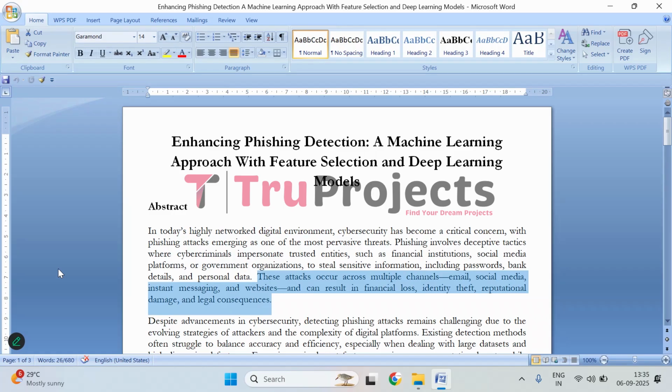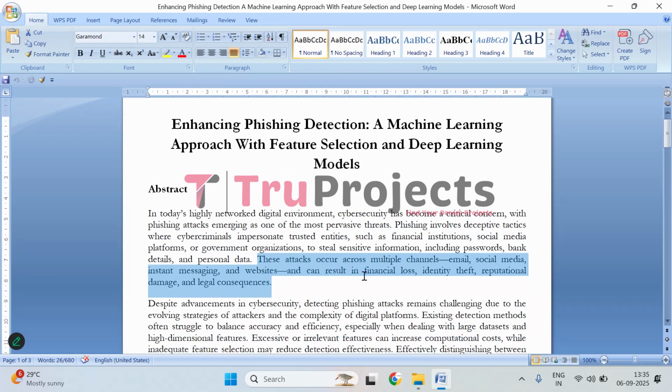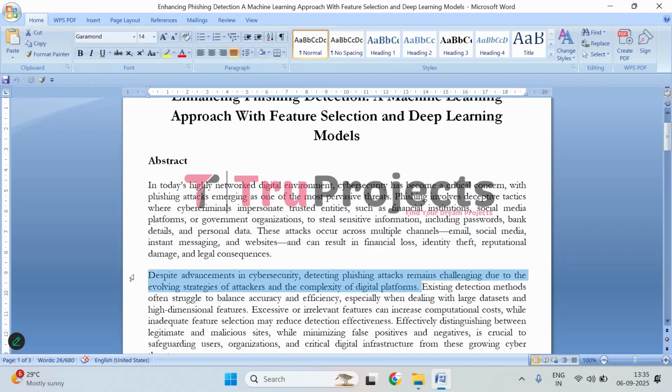So, phishing is a serious cybersecurity threat that affects both individuals and organizations, not just a minor annoyance online. And here, even though cybersecurity has improved over time, detecting phishing attacks is still difficult because attackers constantly change their tactics. The digital platforms where phishing occurs are complex, making it harder to identify malicious activity.